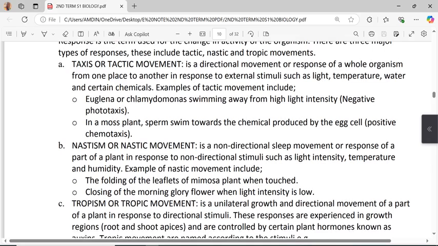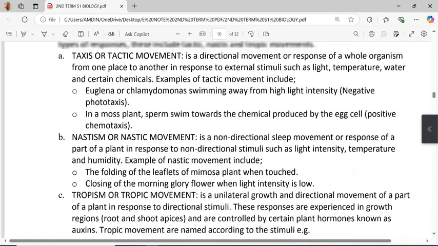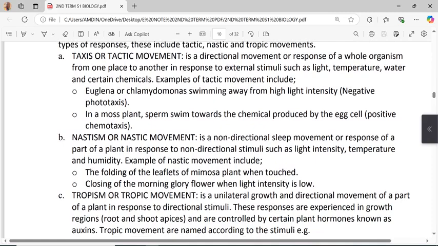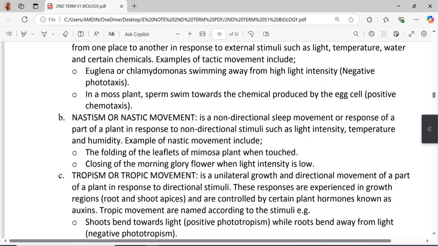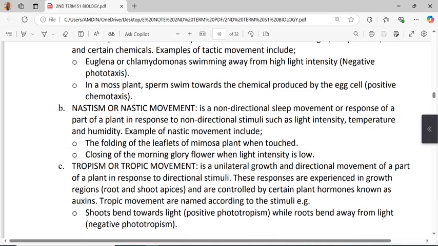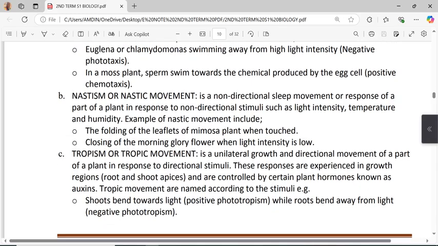Taxis, or tactic movement, is a directional movement or response of a whole organism from one place to another in response to external stimuli such as light, temperature, water, and certain chemicals. Examples of tactic movement include: one, Euglena or Chlamydomonas swimming away from high light intensity, that is negative phototaxis. Two, in a moss plant, sperm swim toward the chemical produced by the egg cell, positive chemotaxis.